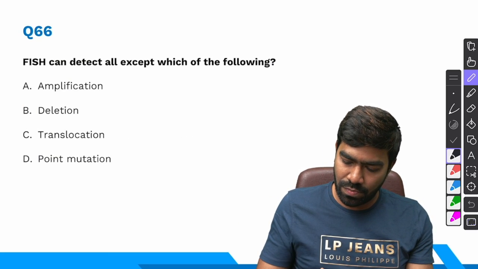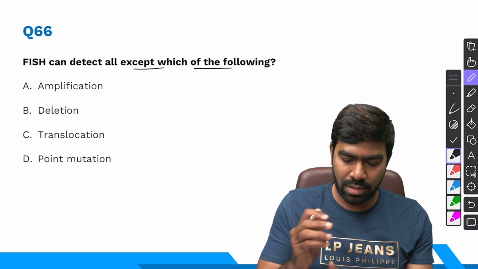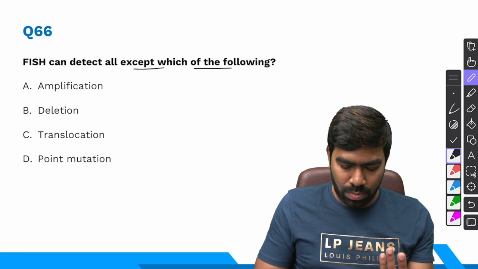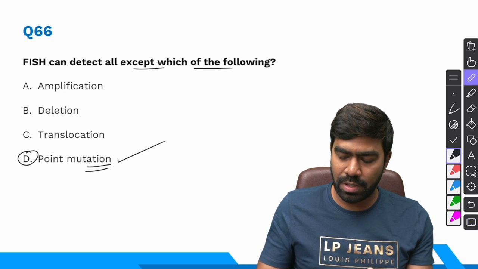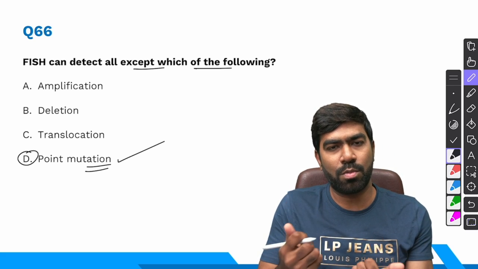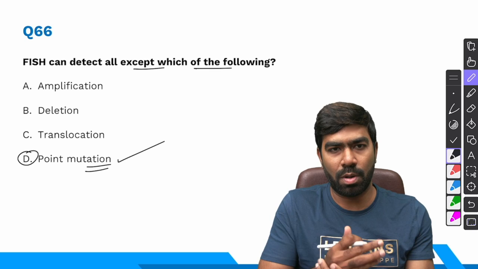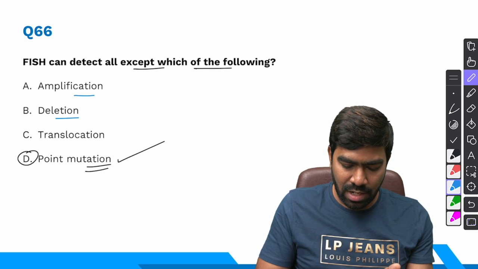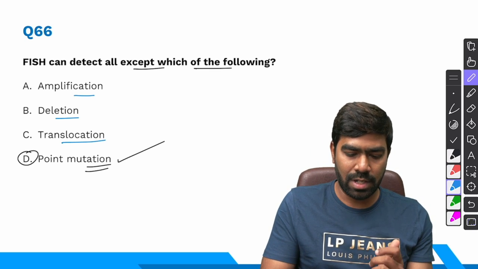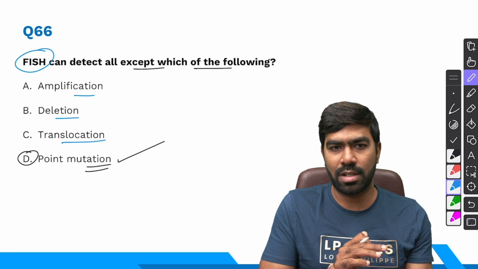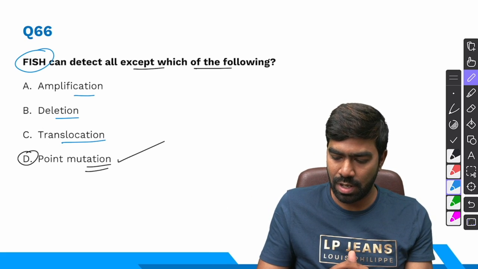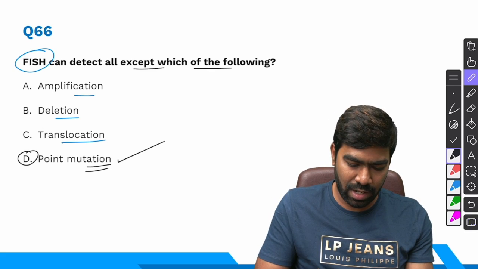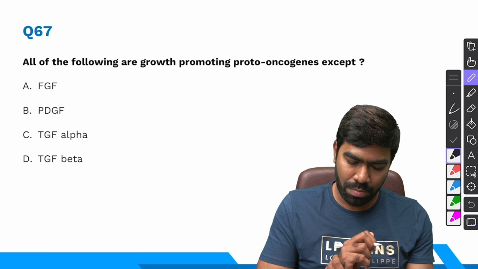Coming to 66th question, FISH can detect all except, of course, point mutation, because point mutation can be tested by molecular methods like PCR. You know that point mutation is a molecular abnormality. It's not a chromosomal abnormality. Amplification, deletion, translocation are all chromosomal abnormalities that can be detected by fluorescent in situ hybridization. But point mutation is a molecular abnormality that can be detected by molecular studies like PCR only, not by FISH. So the right answer for this question is simple, straightforward, option D.